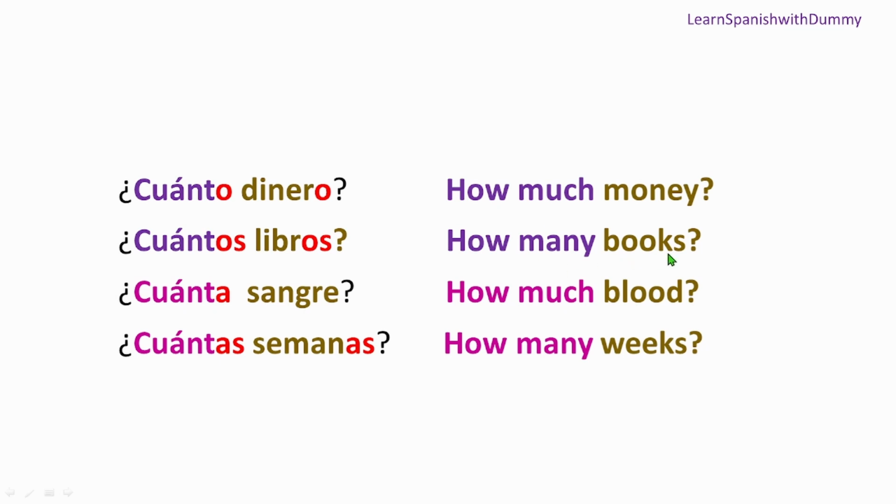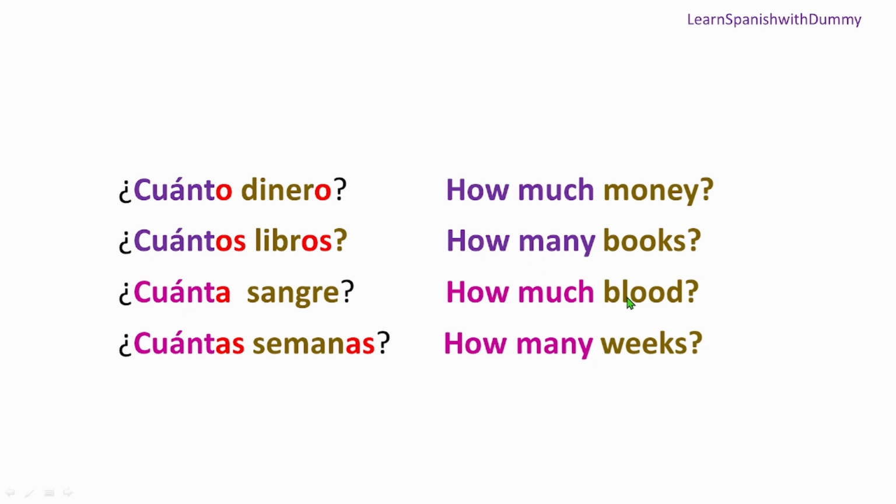Perfect. How many books? More than one. ¿Cuántos libros? Libro, first, is plural here, books. Second, libro is male. So that's why we use the male version of how much and the plural one. ¿Cuántos libros? Perfect.